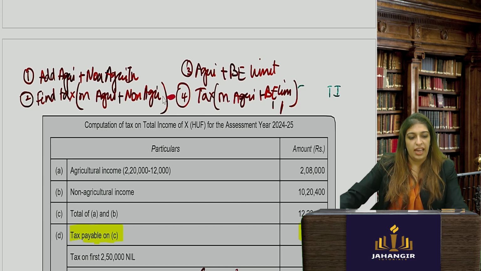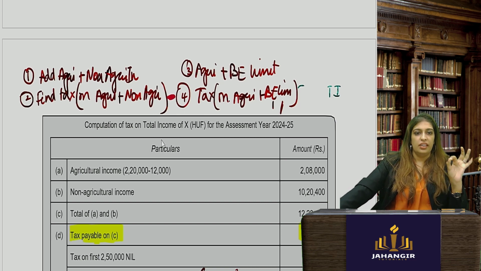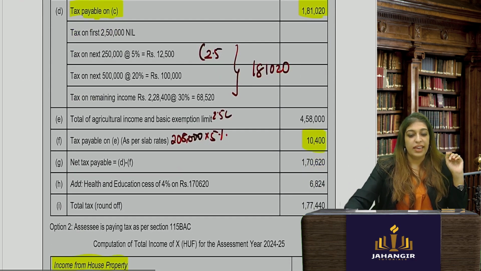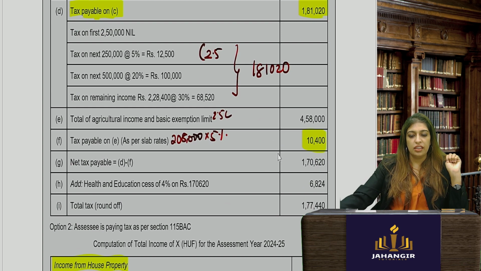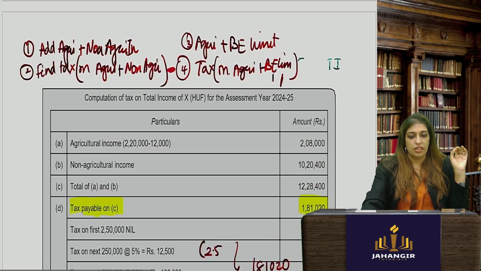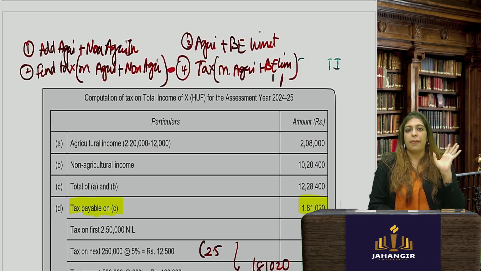Okay, subtract 2 minus 4. Tax minus tax. Okay. If it is positive, this is the net tax payable. Okay. D minus F. Add cess and then you round it off. Done. Easy. Okay. Just remember this. If you want, copy this part only.